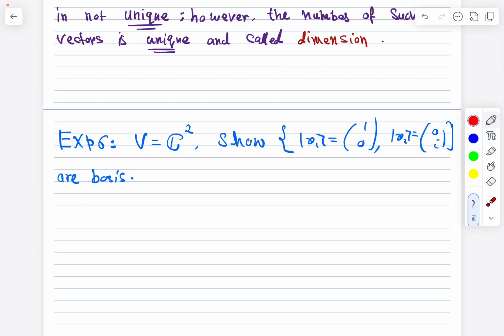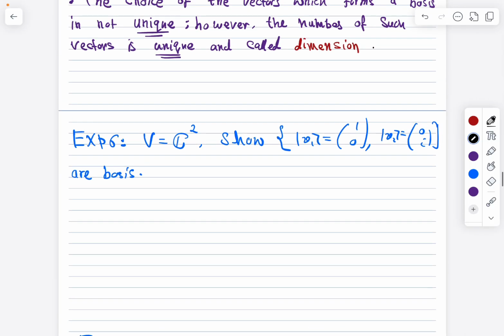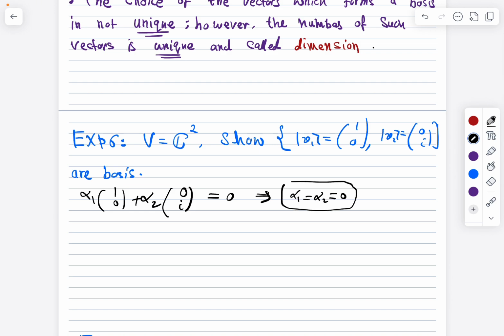So what do we need to show? We need to show two things. The first thing is that they are linearly independent. Clearly they are linearly independent, but let me show it very quickly. So the combination equal to 0. Immediately we can see that this means that each coefficient must equal 0. So this is indeed linearly independent. Now we need to show that any vector in my vector space can be rewritten as a linear combination of v1 and v2.